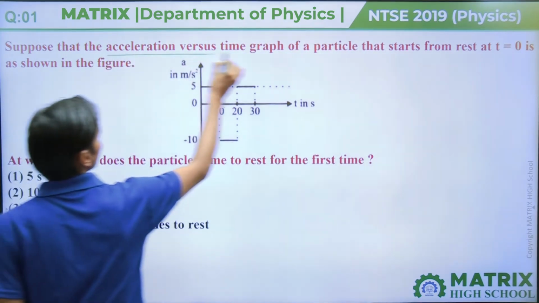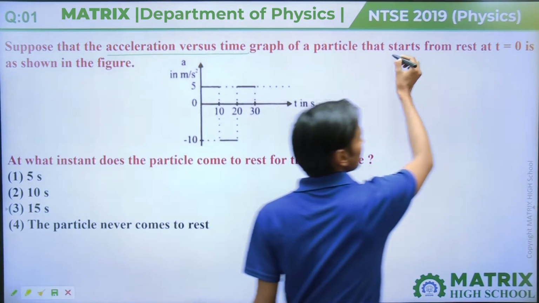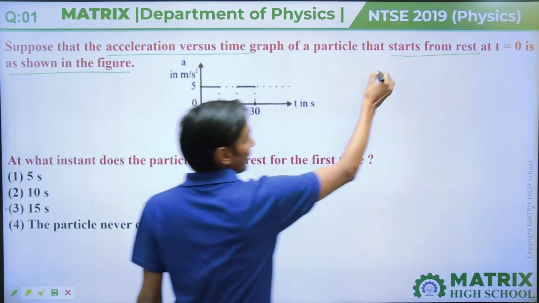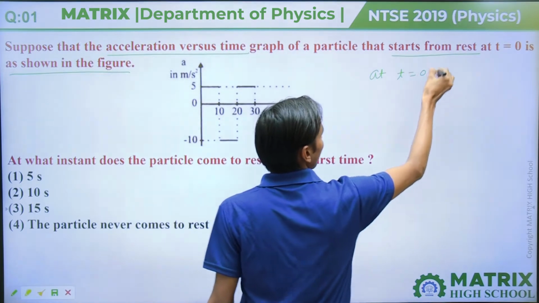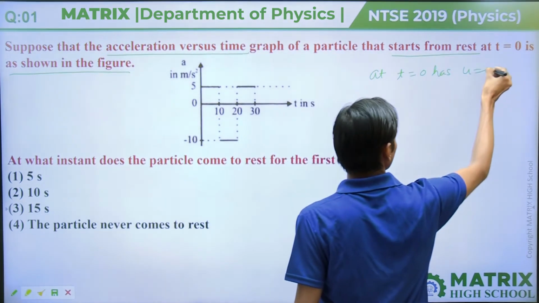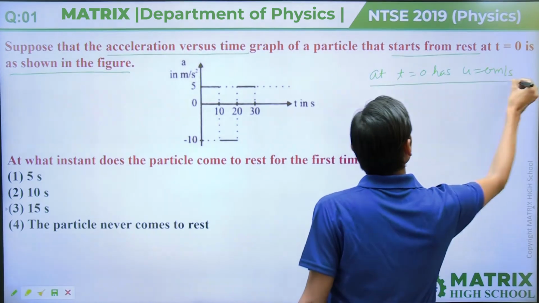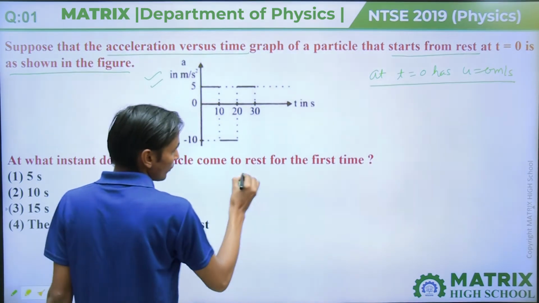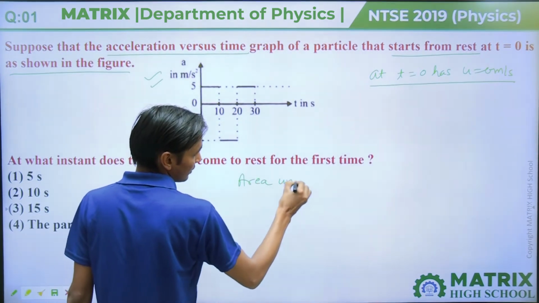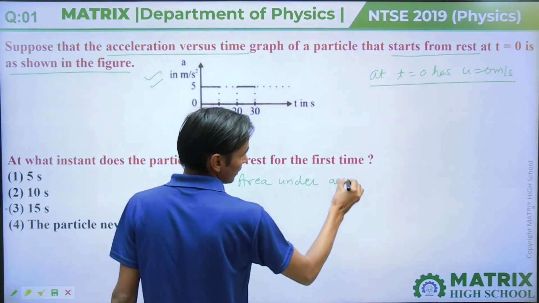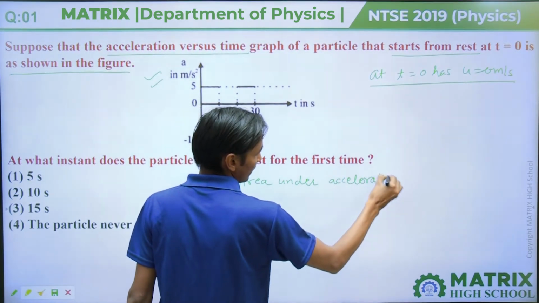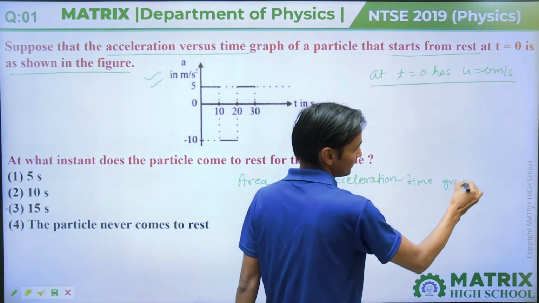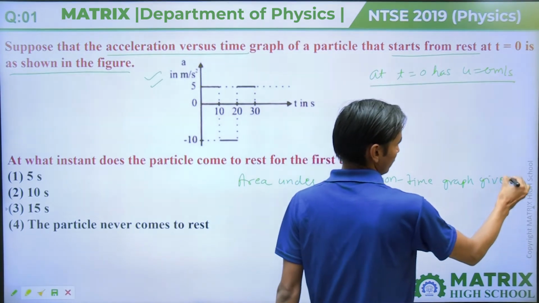Suppose that the acceleration versus time graph of a particle that starts from rest is shown in the figure. At t equal to 0, u equal to 0 meter per second. The acceleration-time graph is given. Then we know the area under the acceleration-time graph gives the change in velocity.